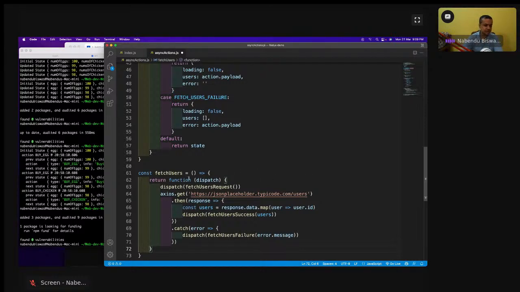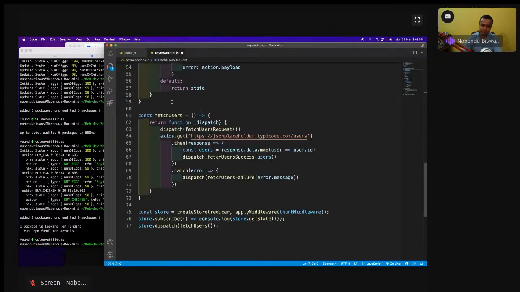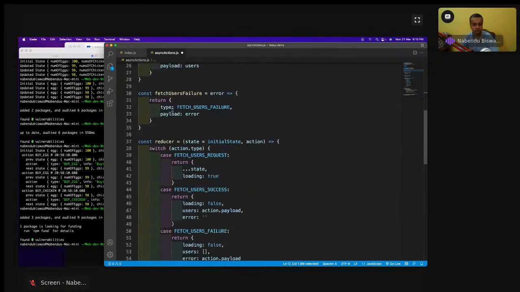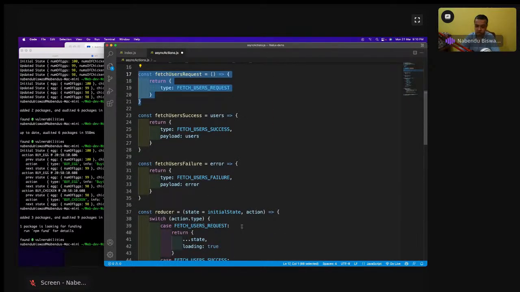Now see what is happening. Dispatch fetchUsersRequest I'm doing. So what is this fetchUsersRequest? When I do all this in Redux, everything you have to do with dispatch only. I'll go here, fetchUsersRequest. This is actually the parent function which is holding everything. When I start this, I'm running fetchUsersRequest. It will go to the reducer, as this is connected to the reducer, and it will take whatever state is there and make loading true. Okay, so that is done.